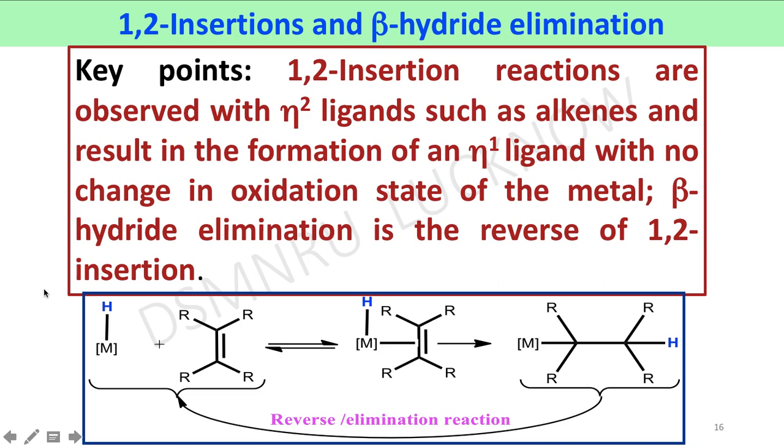Example here. In the first step, the metal hydride is coordinated by a substituted alkene to form an alkene coordinated complex. Then the 1,2 insertion reaction takes place, affording a metal alkyl complex. In this complex, the migrated hydrogen is situated at the atom which is 2 bonds away from the metal atom. That's why it is called a 1,2 migratory reaction.